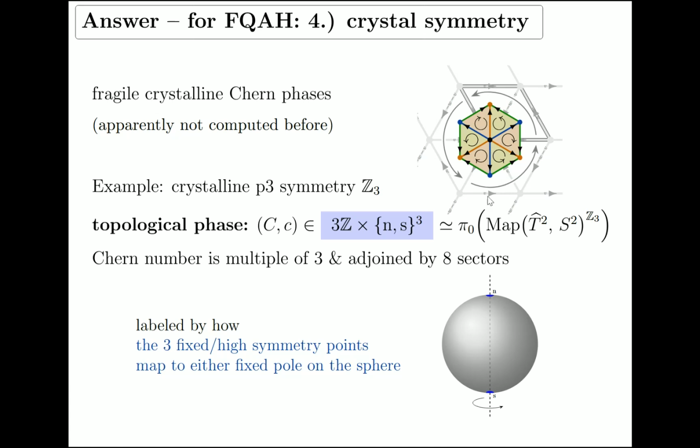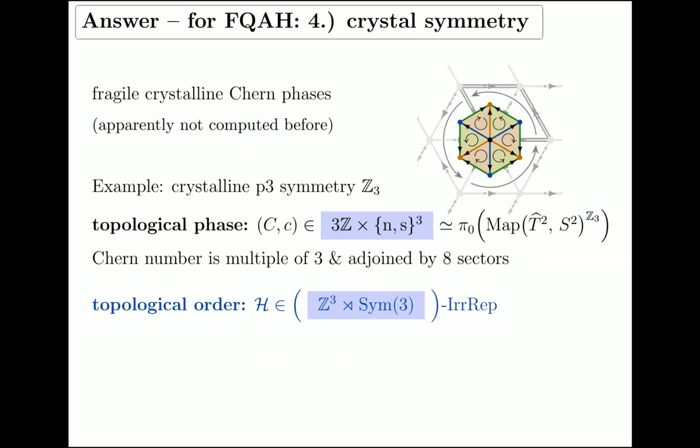An equivariant map has to send fixed points to fixed points. So these three fixed points here in our torus have to go to either of these poles, these fixed poles, and there's 8 such choices, 2 to the 3. This is this 8. So this is a new answer even for topological phases, but of course here we're interested